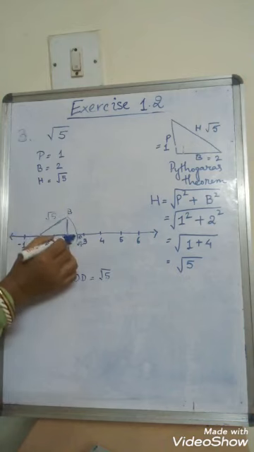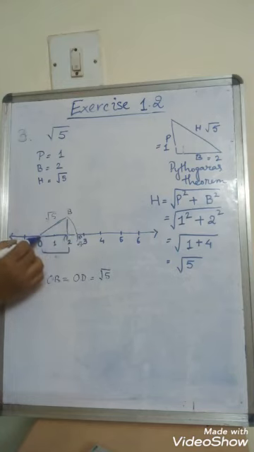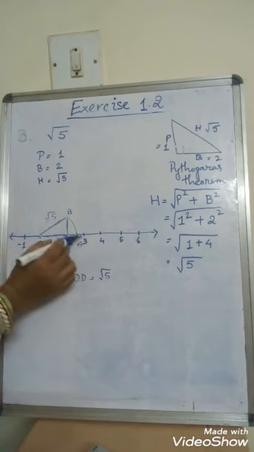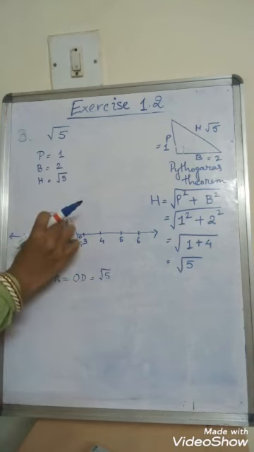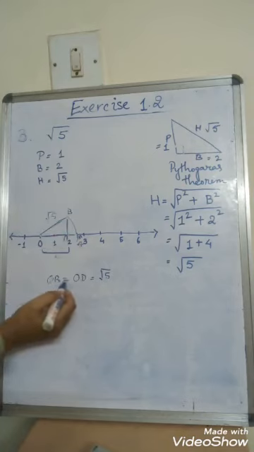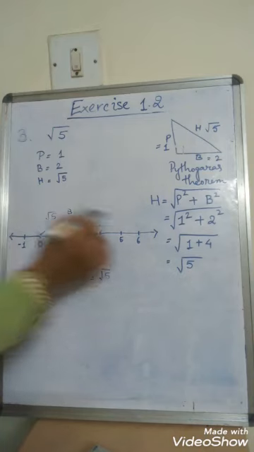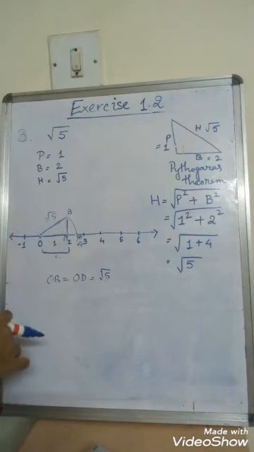So the arc comes somewhere here. So this is root 5 for me. Why? Because OB is equal to OD, because I have taken the measurement of root 5 and I have drawn the arc. So OB is equal to OD is equal to root 5. So this is how we show it on the number line. So with this, question number 3 is done.